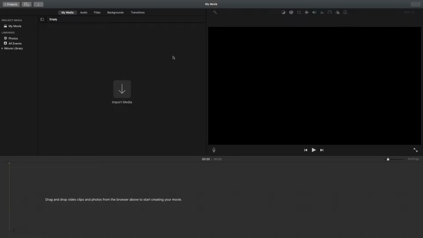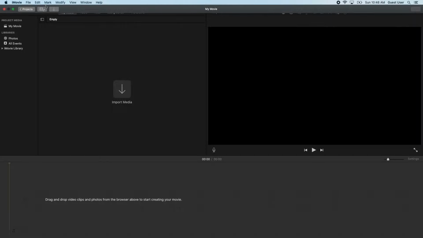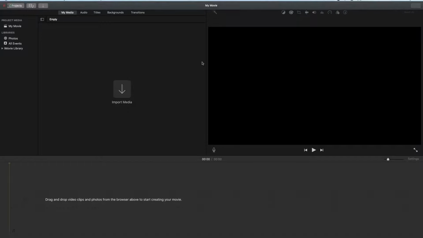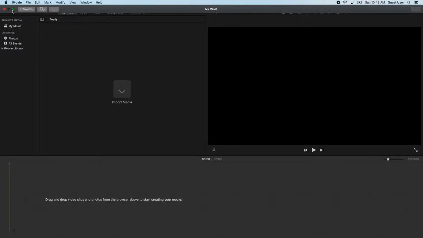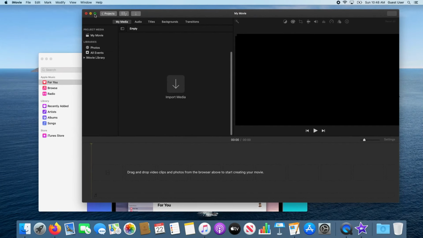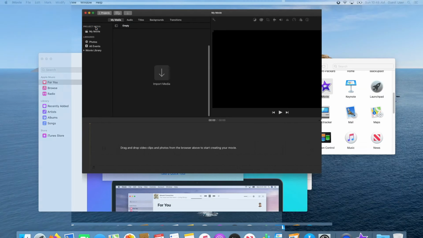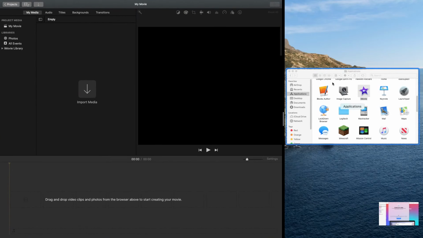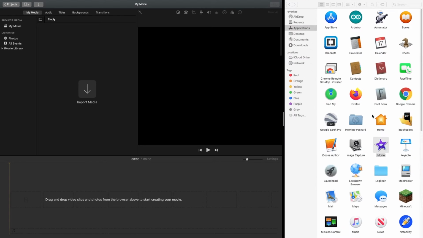And of course, you move your mouse to the top of the screen, you get your menus, your stop recording, your Wi-Fi, your time, and all that. Now, you may have noticed that if you click and hold on this, there's actually multiple options. It's full screen, which is the default. Tile window to the left of the screen, which does this. You have to choose something to put on the right, so I guess we'll just put applications.